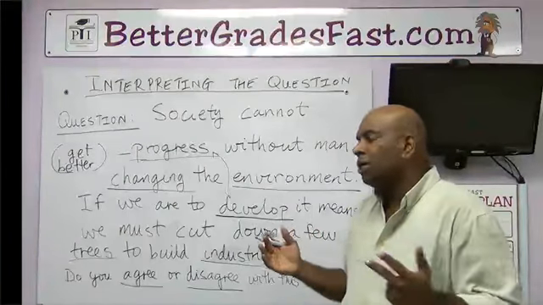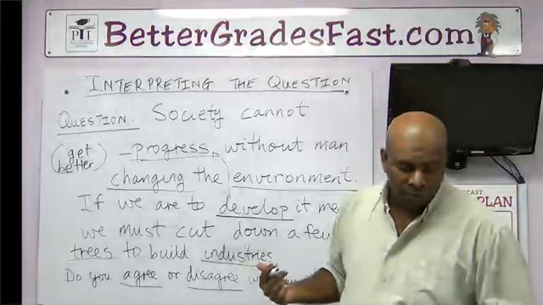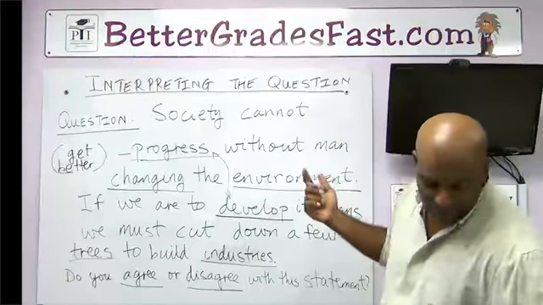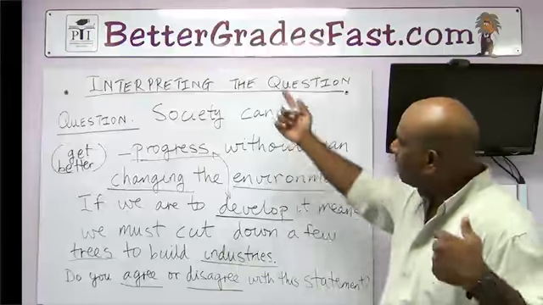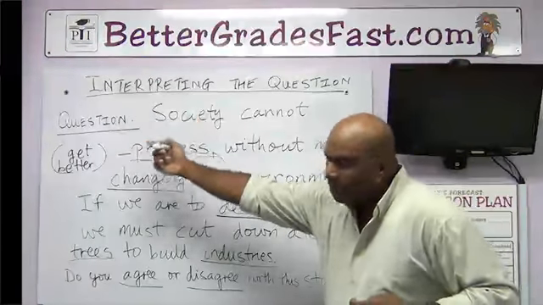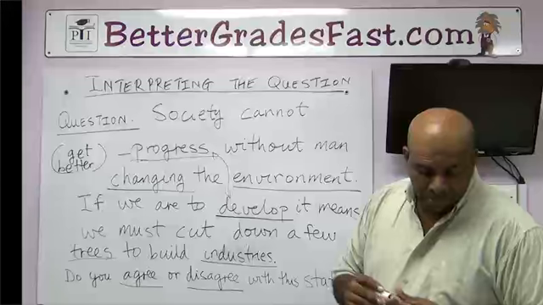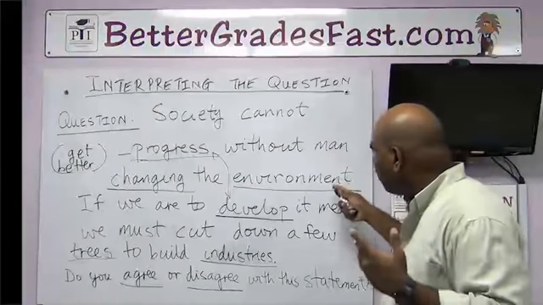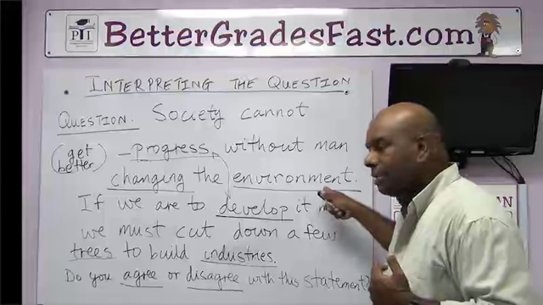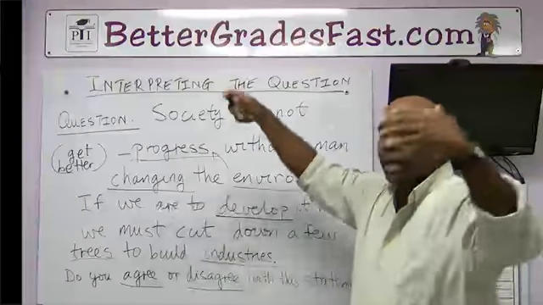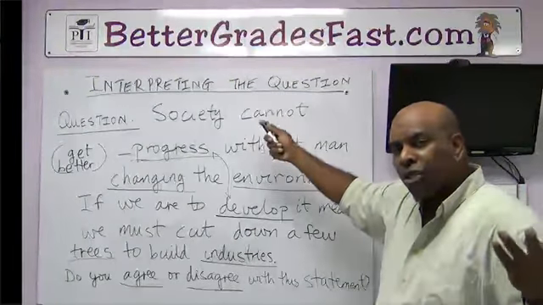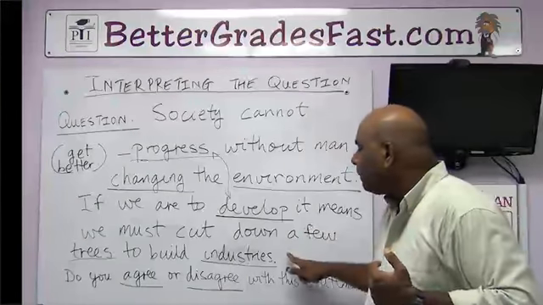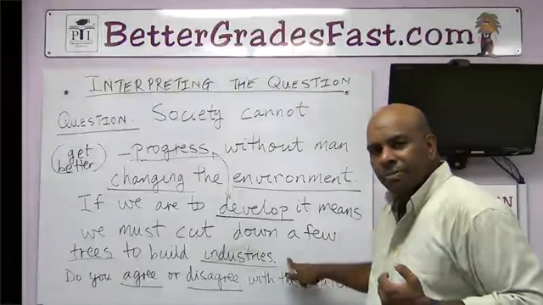So essentially, what this question is saying is that for us as a people to get better, it means that we need to change what we have now, our environment, by cutting down the natural environment, trees and lush forests and so on, and instead putting down industries.